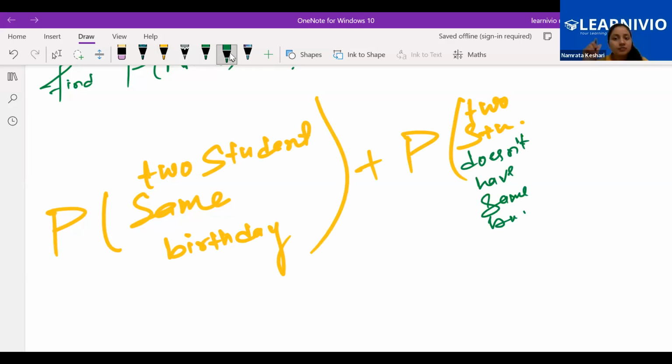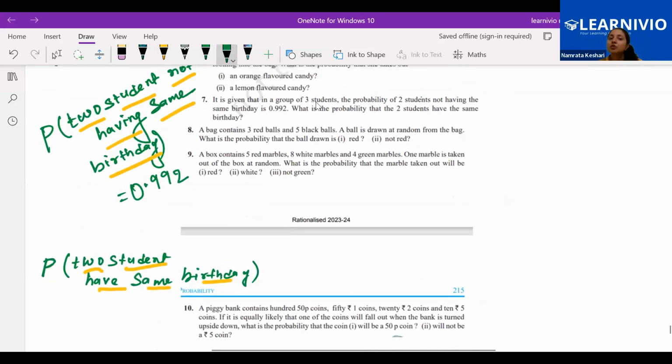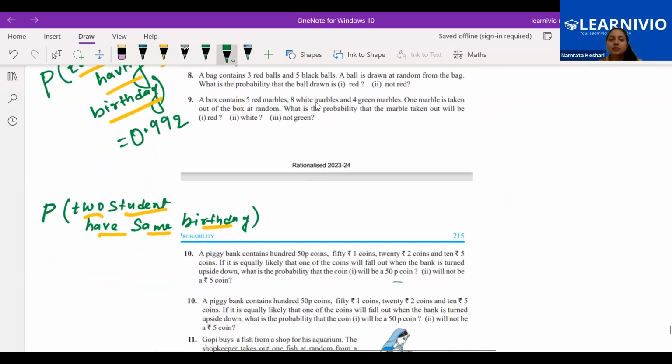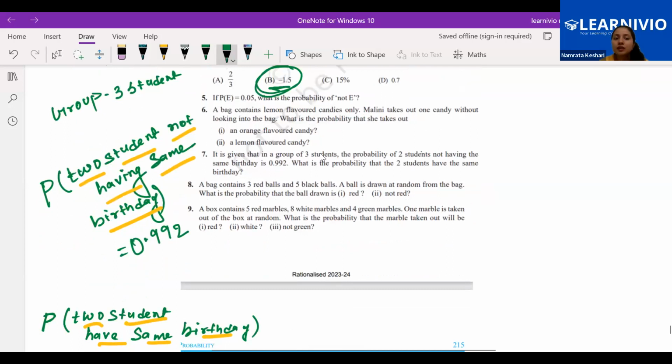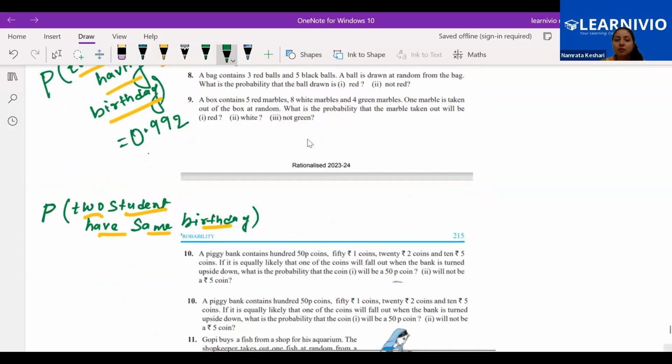Among these two, one we already know, that is given as 0.992. The other we will be able to find. By using the formula, the other will be 1 minus 0.992.